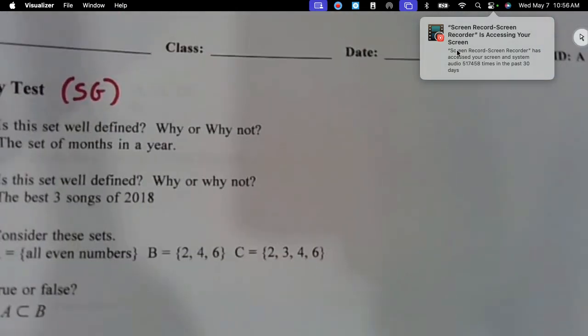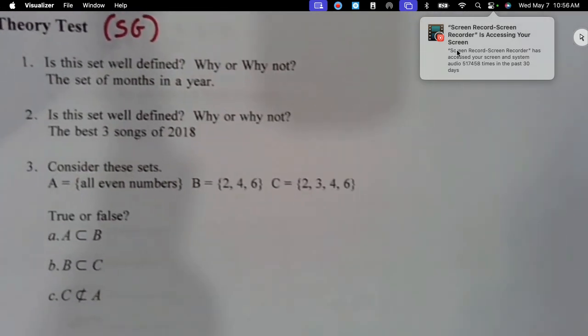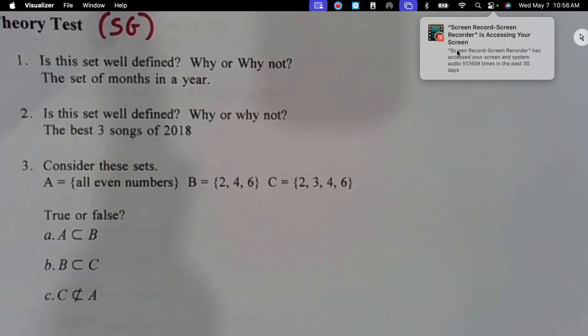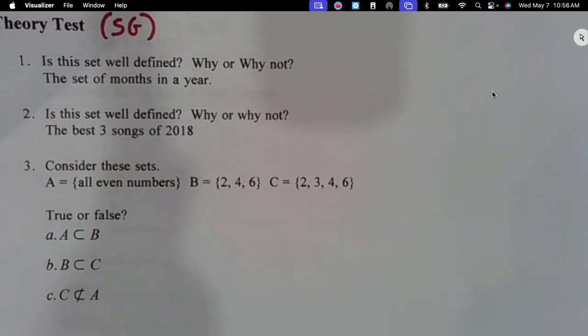Okay. We'll start with the first part. I'm changing this up, so it's going to have a different question. It's not going to ask months of the year, okay? But it'll be something similar.